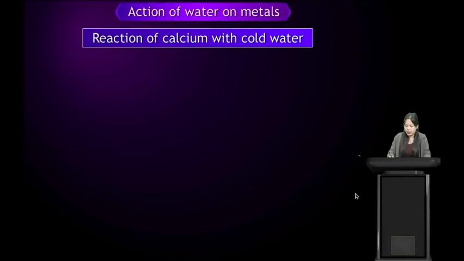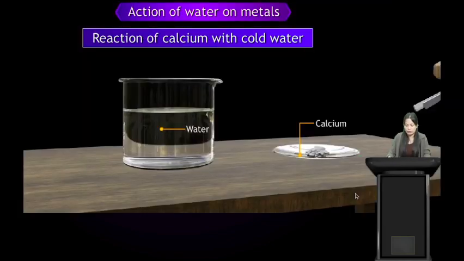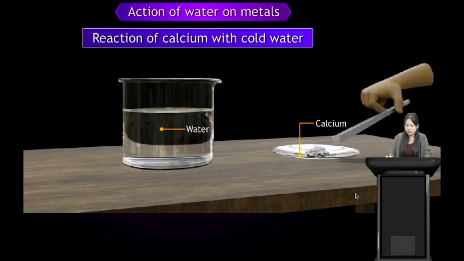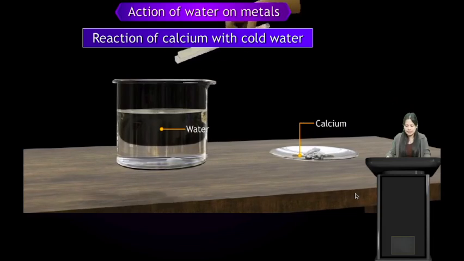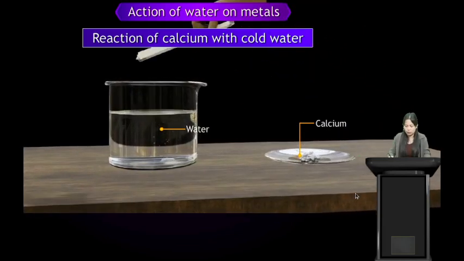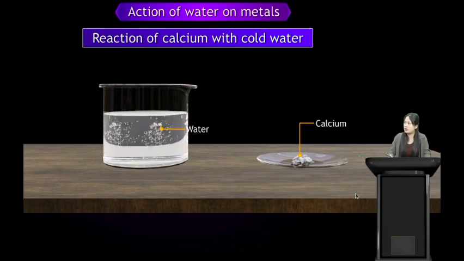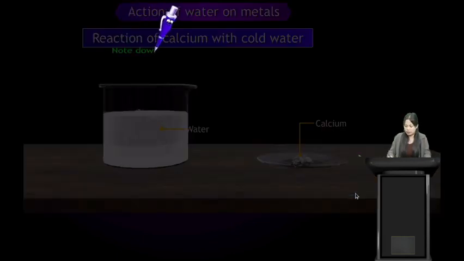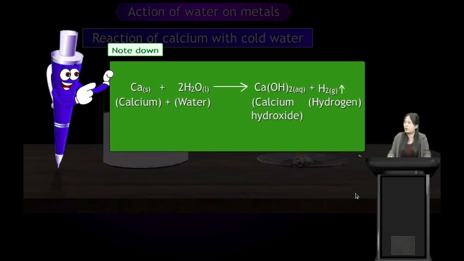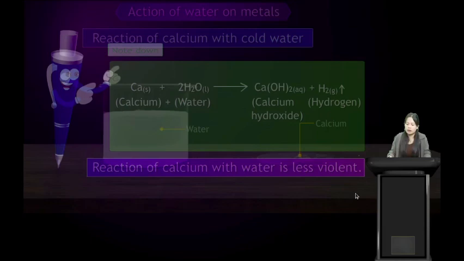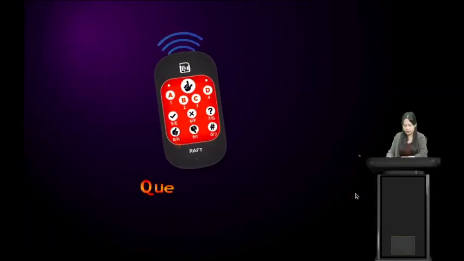Action of water on metals, we have the reaction of calcium with cold water. So what happens when calcium reacts with water? Let us see. Add some pieces of calcium into cold water. Hey students, what do we see here? We see that it is reacting. Yes, and after some time you will see this white solution is formed. So note down, calcium reacts with water to give calcium hydroxide and hydrogen gas. The reaction of calcium with water is less violent than the reaction of water with sodium and potassium.